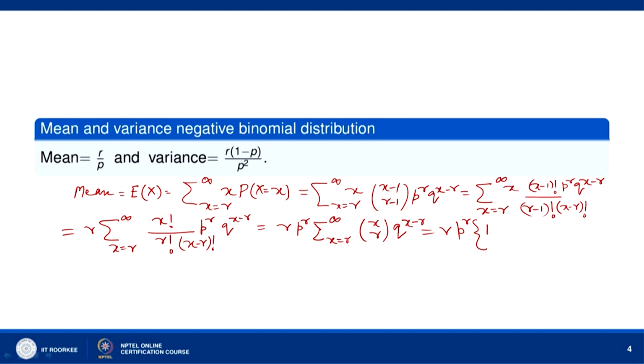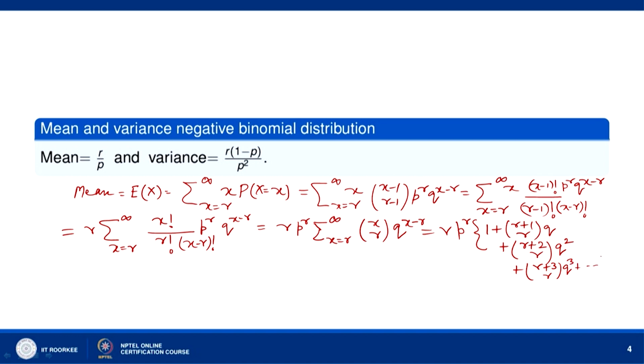So, 1, then we have x equal to r plus 1, so r plus 1 c r times q to the power r plus 1 minus r, so q, then we have next term, when x is r plus 2, we get r plus 2 c r, q to the power 2, then r plus 3 c r q to the power 3,